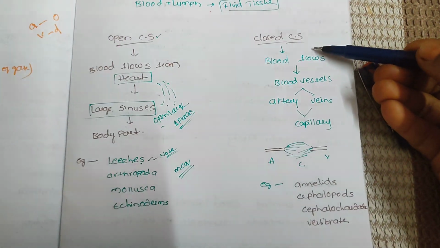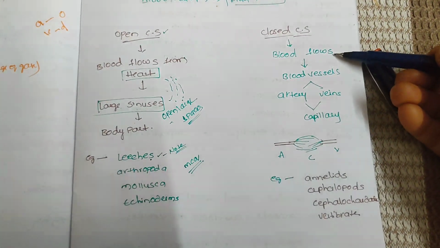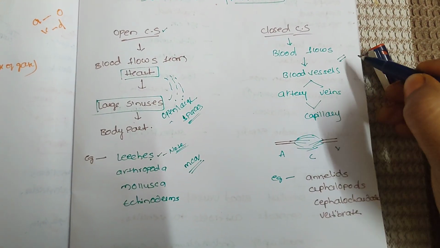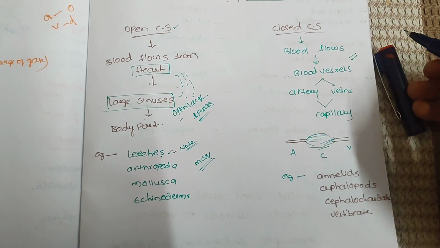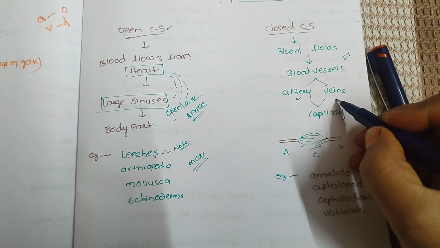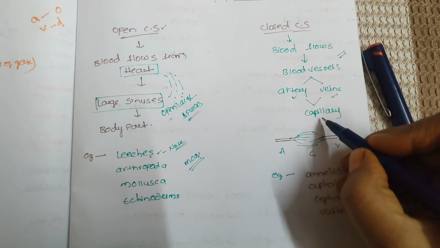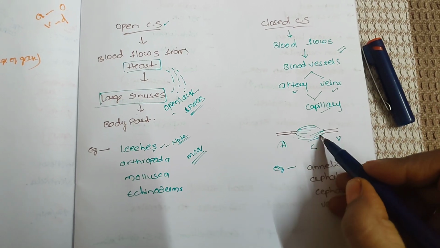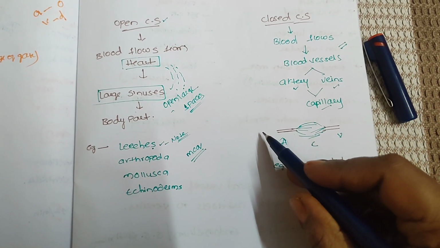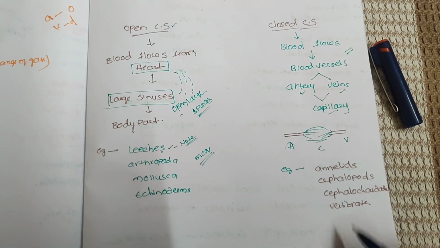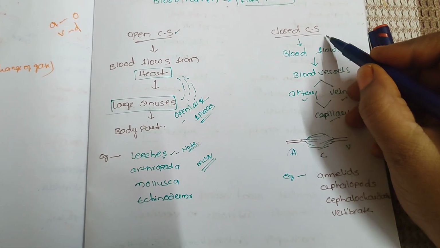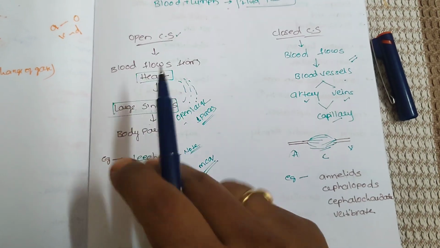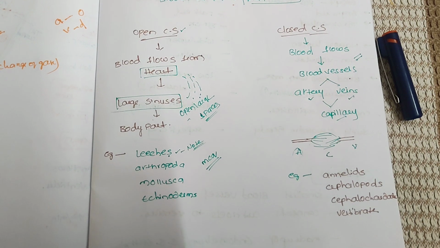In a closed circulatory system, the blood flows from the heart into blood vessels. With the help of blood vessels, the blood flows and reaches the body parts. Those vessels are arteries and veins. These two are connected by capillaries. For example, this is an artery, this is a vein, and these two are connected by capillaries. The blood flows from the heart through these vessels. That is called closed. In simple terms, closed circulatory means with the help of blood vessels. Open means without blood vessels, entering into open large sinuses.